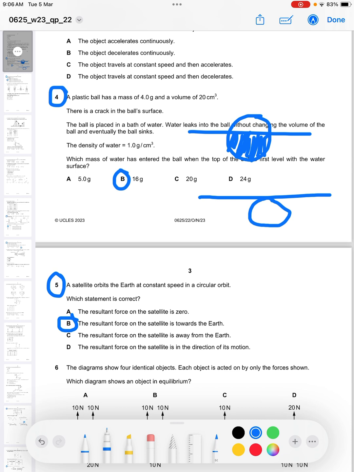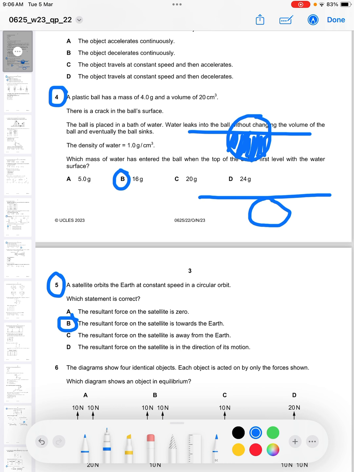But if the entire ball has just gone inside the water, it means that the weight of the water is at that moment approximately equal to the weight of the ball.